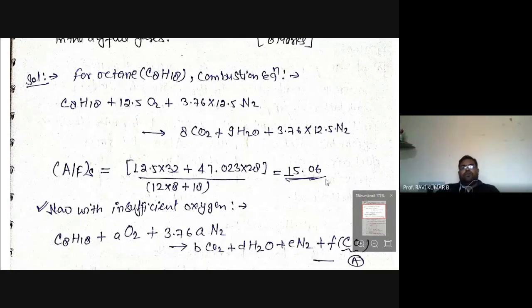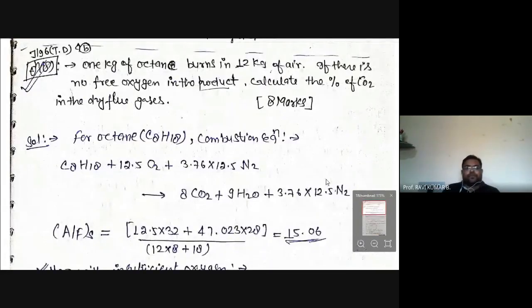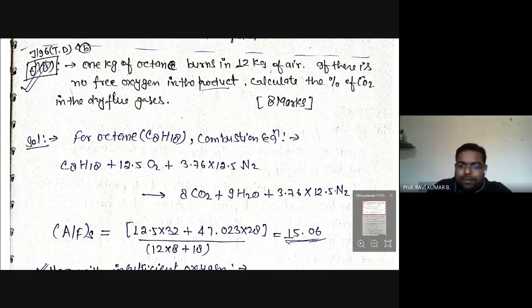Now when saying that find out the CO2 in dry flue gas, that means sufficient oxygen is not present in the combustion. When that happens, it will not be a complete combustion. When it's not a complete combustion, the combustion product will have carbon monoxide present in the post combustion product.